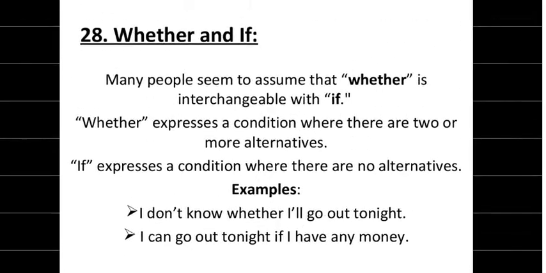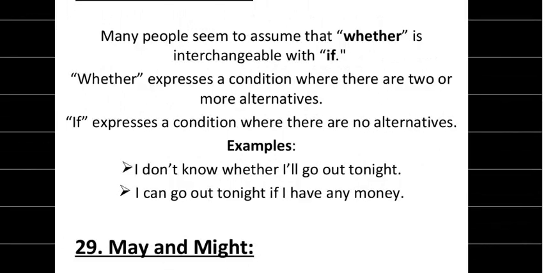Examples: I don't know whether I'll go out tonight. I can go out tonight if I have any money. When you have one or more alternatives, you can use whether. When you have no alternative, then you can use if. For example, I don't know whether I'll go out tonight, I have this option to go or not to go. But in this sentence, you say I can go out tonight if I have money. So over here, a sort of condition is utilized. Usually, you'll see that if starts conditions.